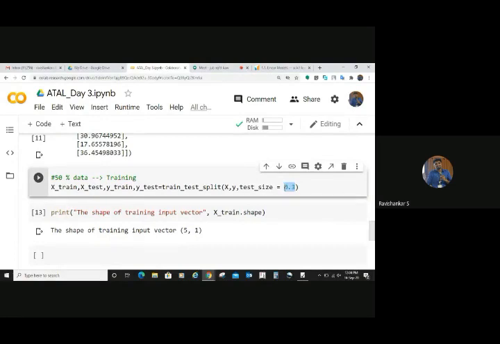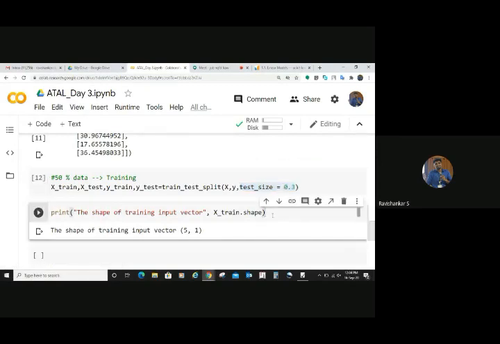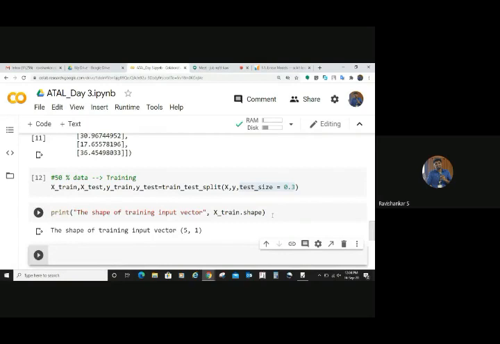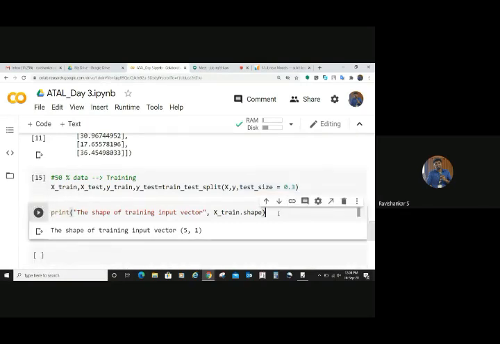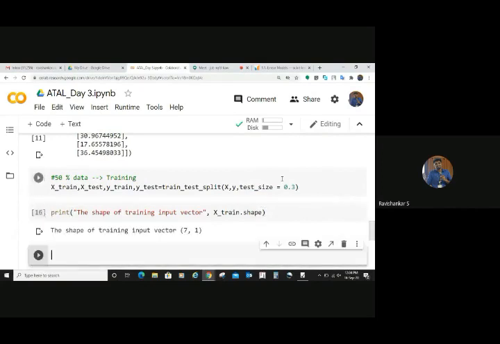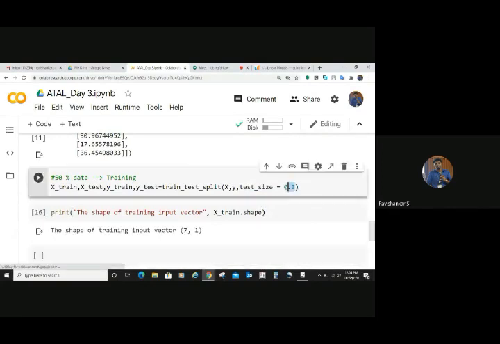Exactly. What Miss Sneha said is true. Why? Because it is the test data size. So test data size is 30%. That means the training data size will be how much? 70. So it will be 7, 1. 70% of your current sample. No, I haven't run this. Let me run that. I always told you, whenever you make changes, you need to run that cell.